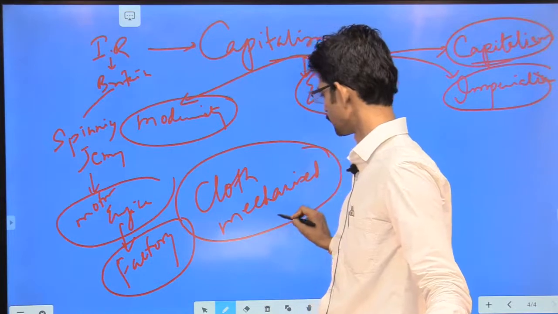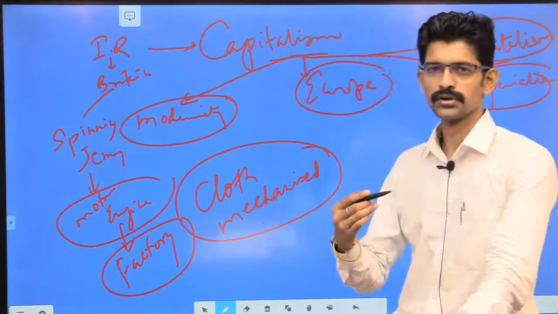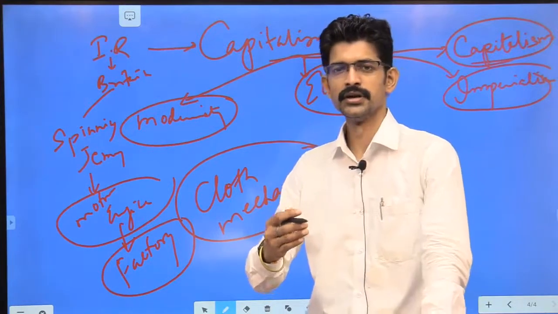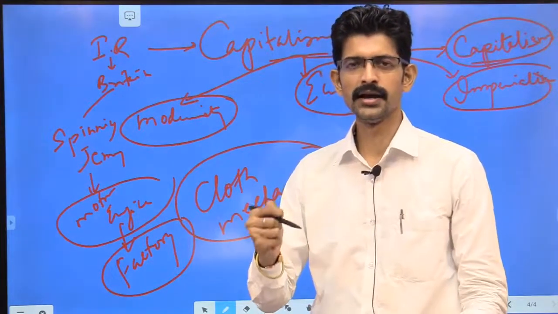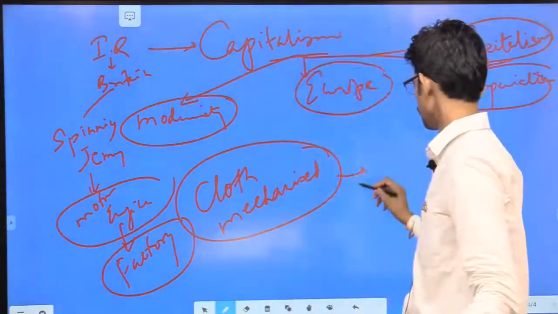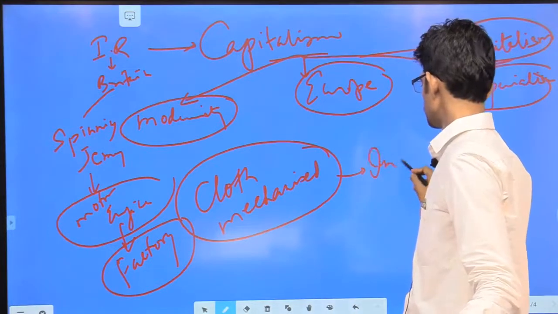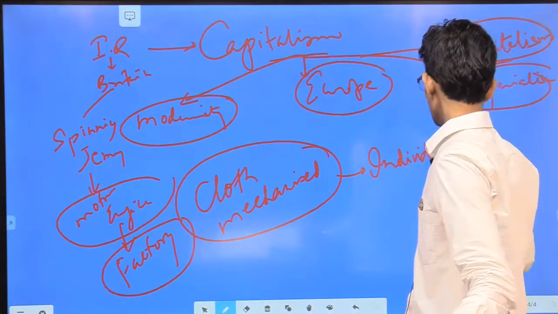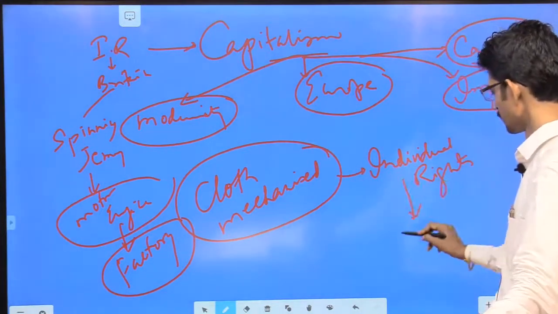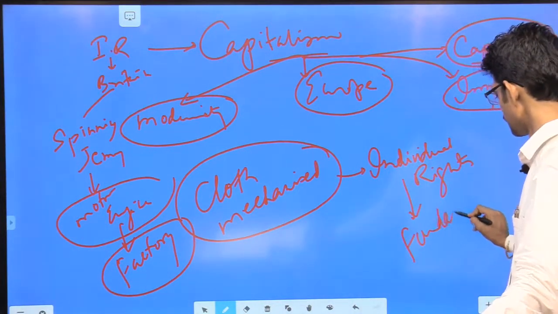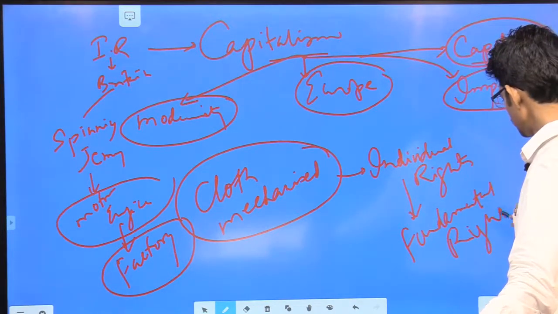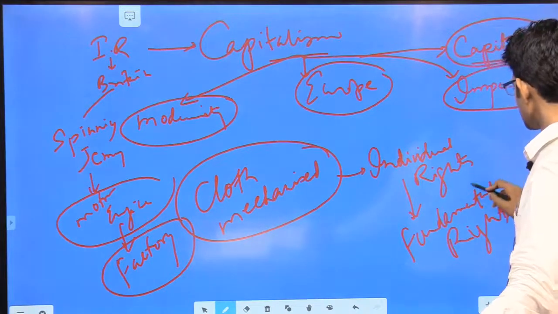and that gave a new construct of society, a middle class that was industrial in nature, and that industrial middle class had the capacity to rise for their own individual rights, which were called the fundamental rights. इन्हीं अधिकारों को बाद में फंडामेंटल राइट्स कह दिया गया. Okay, friends? So we see that this rise includes